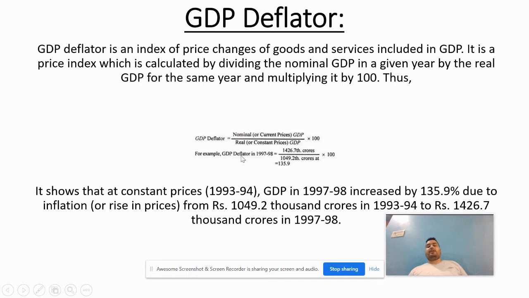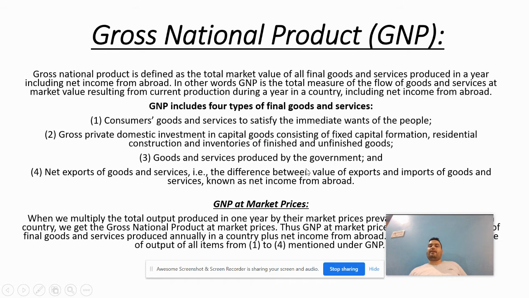For example, we have taken the example of the GDP deflator in 1997-98. It is 1426.7 thousand crore divided by 1049.2 thousand crore and multiplied by 100, which gives us 135.9. It shows that, at constant price, GDP increased by 135.9 due to inflation, a rise in price from 1049.2 thousand crore in 1993-94 to rupees 1426.7 thousand crore in 1997-98.